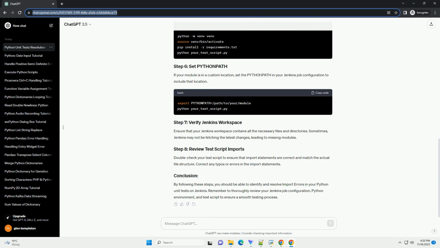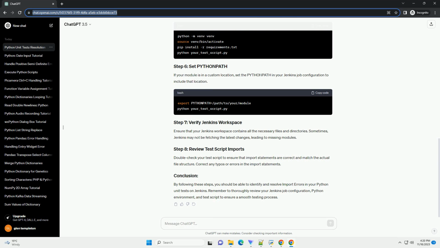Step 3. Using sys.path in your Python script. 3.1 Modify your Python script. Open the Python script containing the unit tests. Add the following lines at the beginning of your script. Replace /path/to/your/project with the actual path to your Python project. Save the script and commit the changes to your version control system.